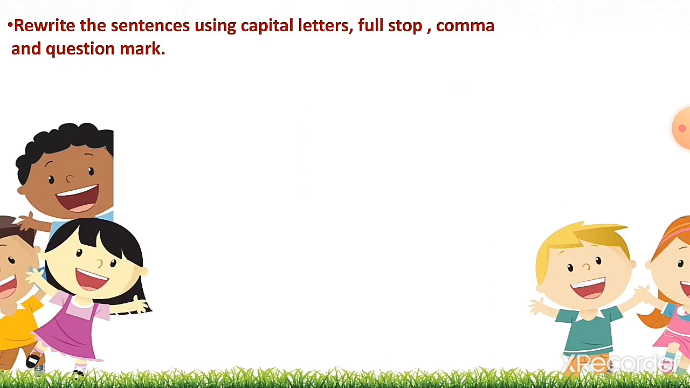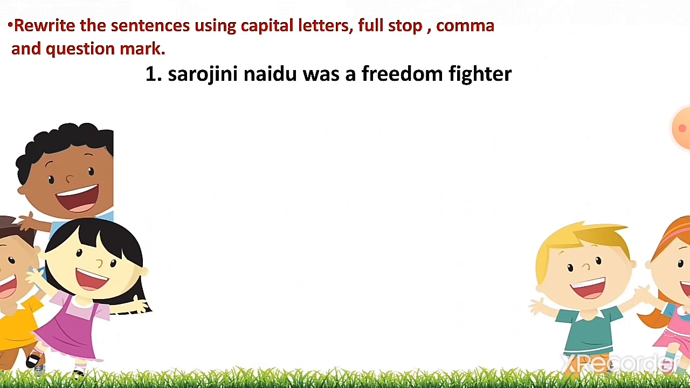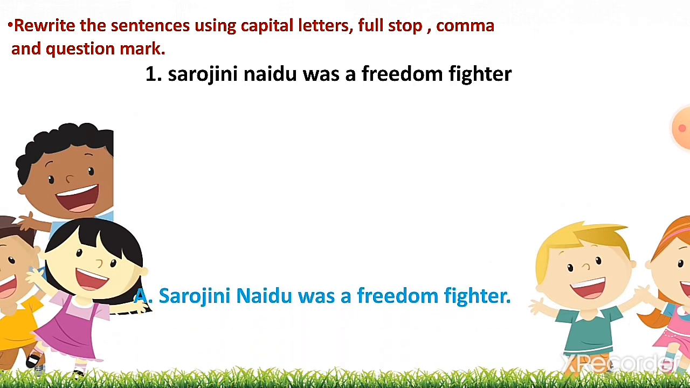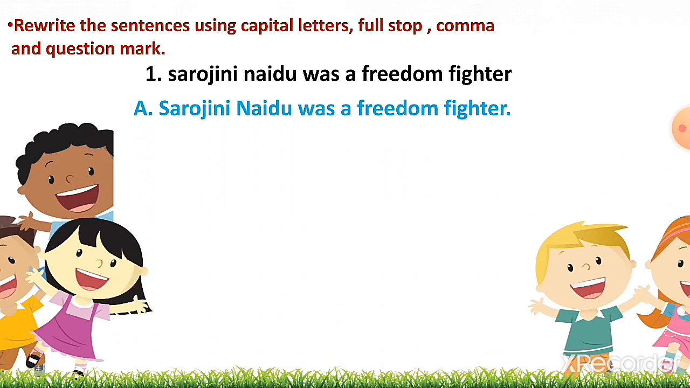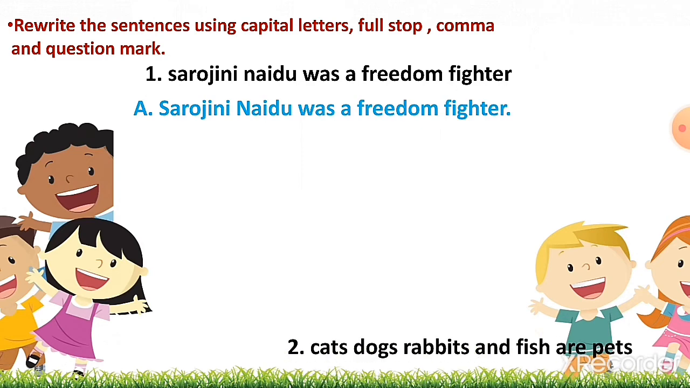Rewrite the sentence using capital letters, full stop, comma and the question mark. Number 1. Sarojini Naidu was a freedom fighter. Kids, now in the sentence you can see that Sarojini Naidu is a proper noun. So its first letter should be in capital form. And this sentence is a simple sentence. So we will add a full stop at the end of the sentence.